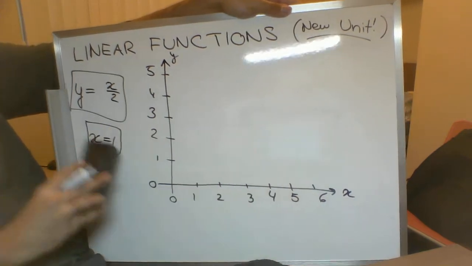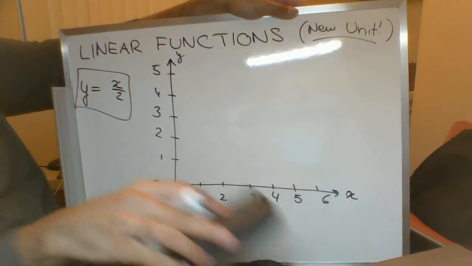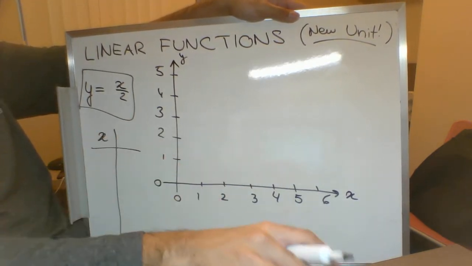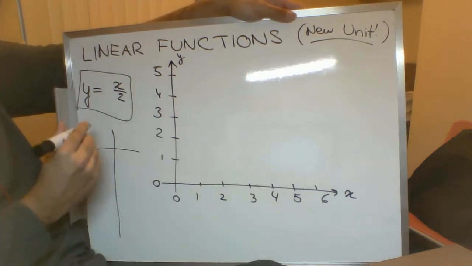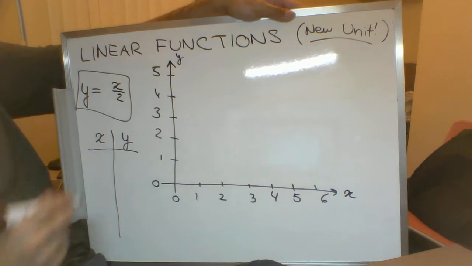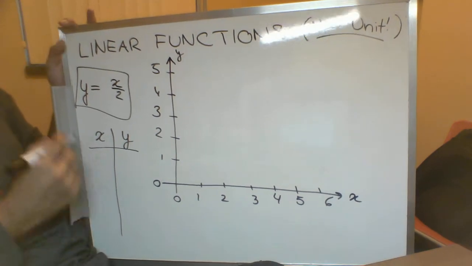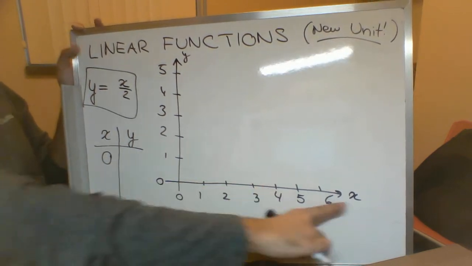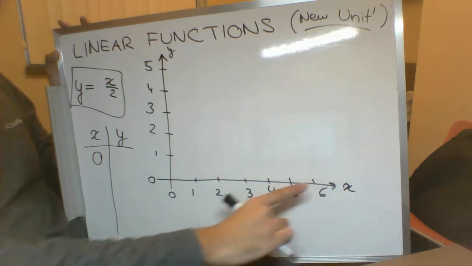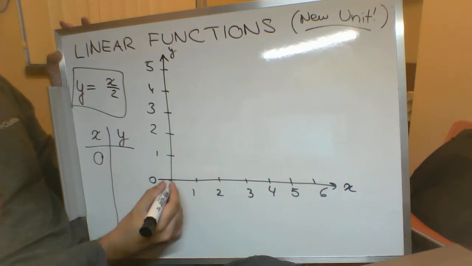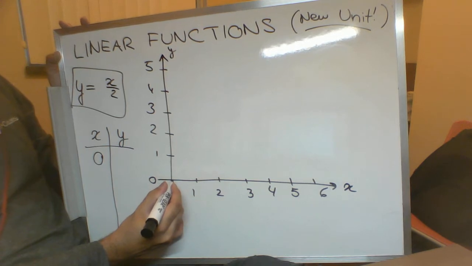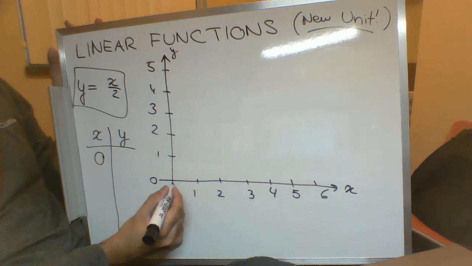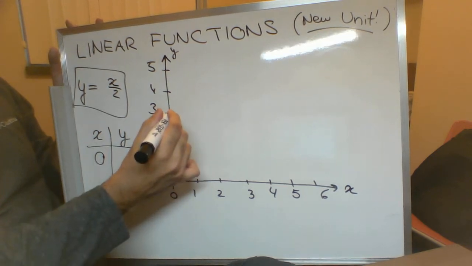So, for example, let me make a little table down the side. You can copy this down if you like. We've got our x values here and our y values there. So let's say I choose an x value of 0. I want x to be equal to 0. If this is our x-axis, x equals 0 is wherever you see the 0 on the x-axis. So that's going to be right here. But if the y value is like 3, then at this point of x equals 0, I have to find 3 on the y-axis.